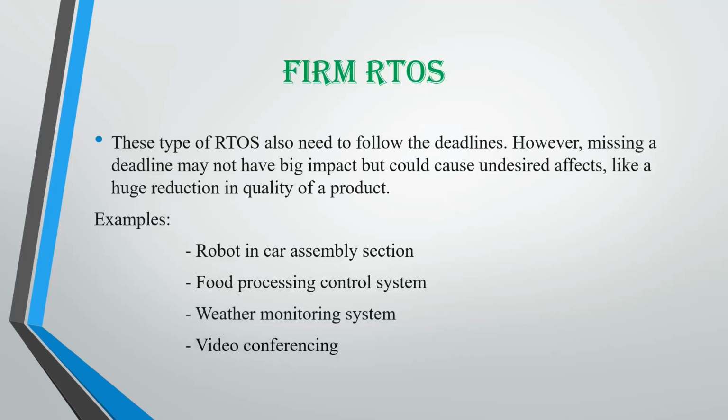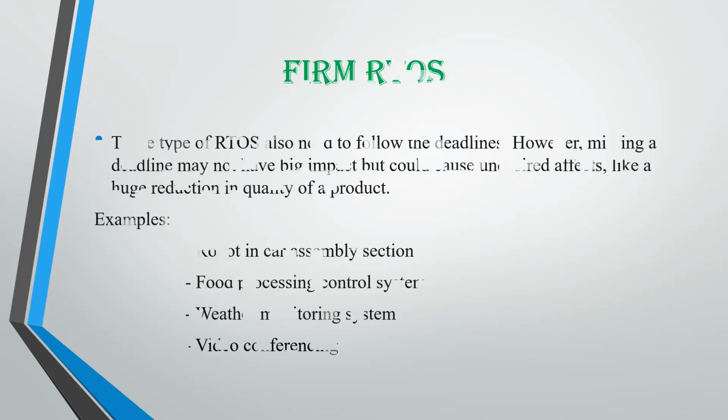So let's see what happens in video conferencing system. In video conferencing, video frames and the accompanying audio are converted into packets and then transmitted to the receiver over a network. After all this process is done, when a certain frame is being played, if some preceding frame arrives at the receiver, then this frame is of no use and the frame which is not of use is discarded. Due to this reason, when a frame is delayed by more than say 1 second, it is simply discarded and it has no use. So the quality is reduced.